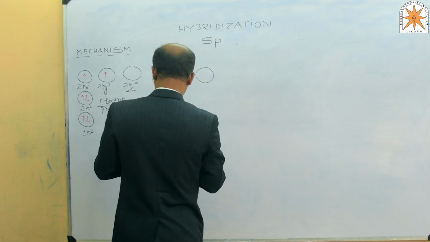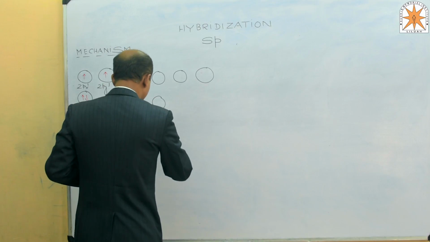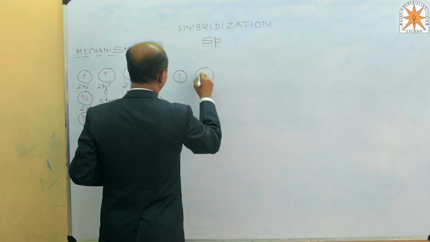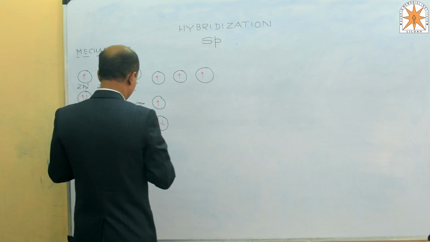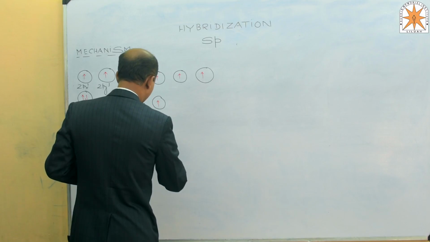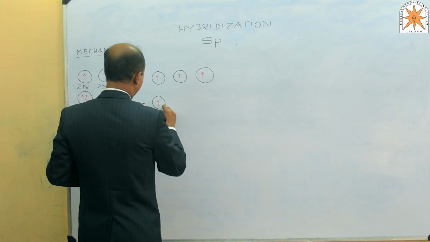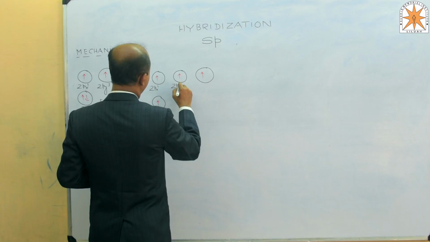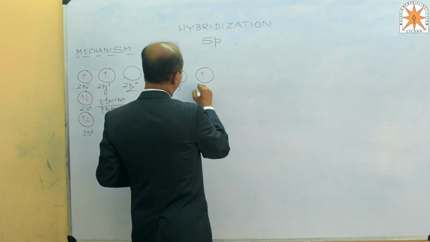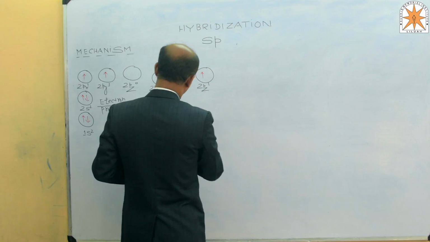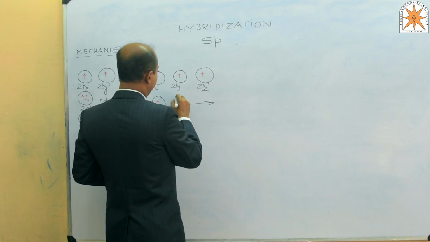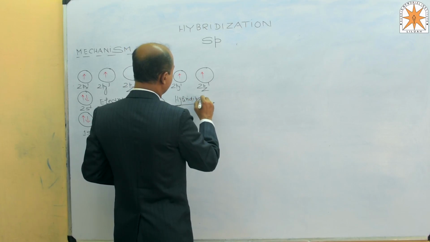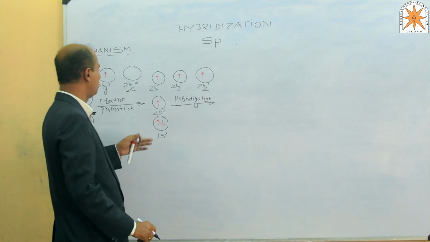This will be 1s2, 2s1, 2px1, 2py1 and 2pz1.